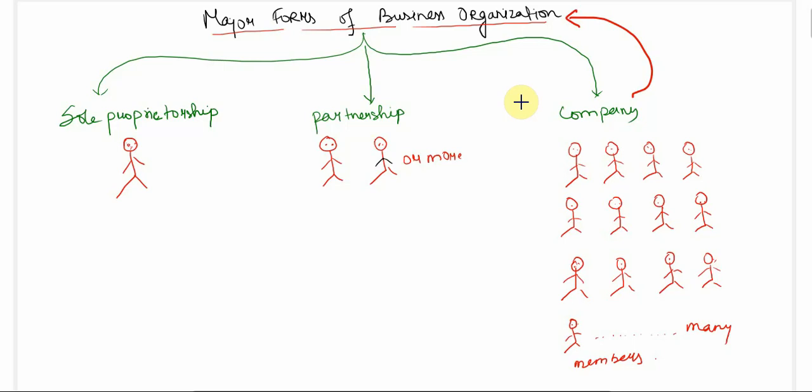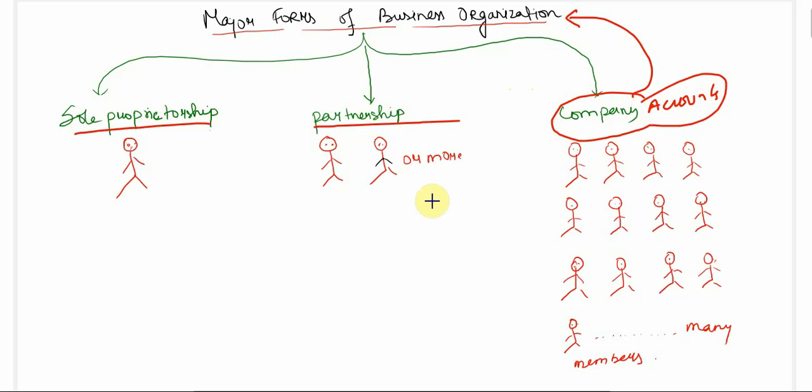Accounting for share capital comes under company accounts. That means it doesn't come under sole proprietorship and partnership, it comes under company accounts. So let's discuss why a company has so many members and what is the meaning of shares.